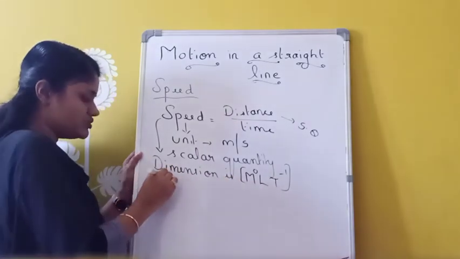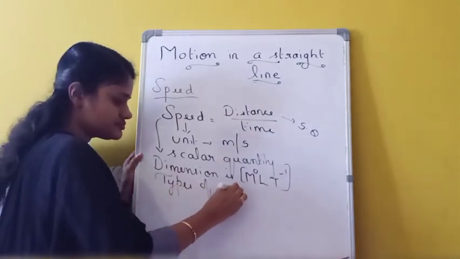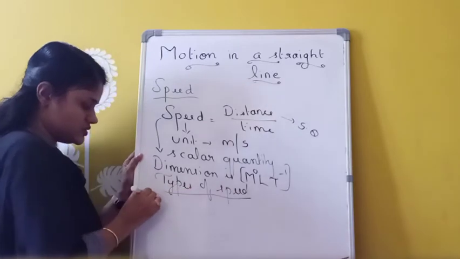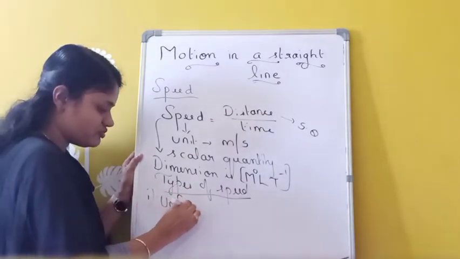Then we have to study the different types of speed. The first one is uniform speed.